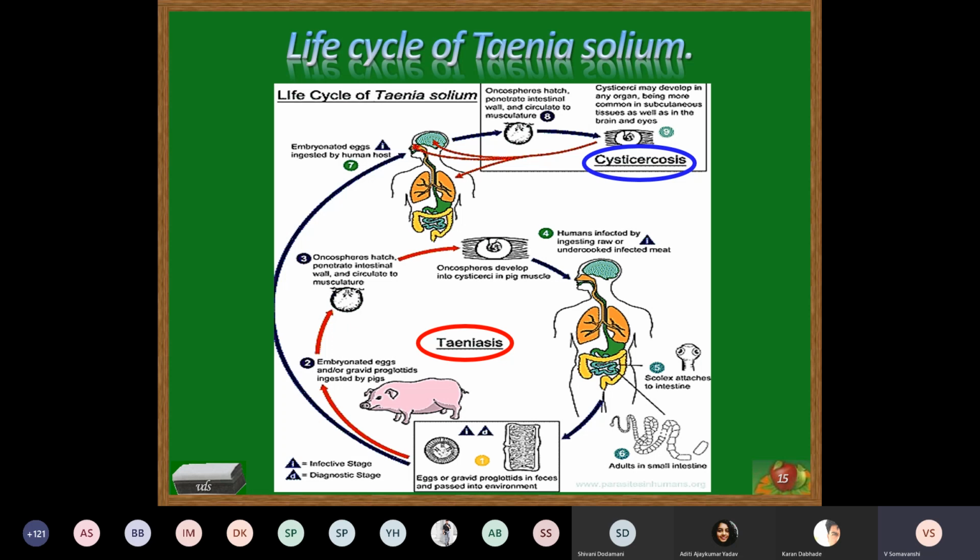Now, an important feature regarding cysticercosis, as I have told you: man rarely acts as the intermediate host of Taenia solium. It has not been seen with Taenia saginata. But in the case of Taenia solium, when man acts as the intermediate host, consumes the eggs through contaminated food and water, he may get infected.